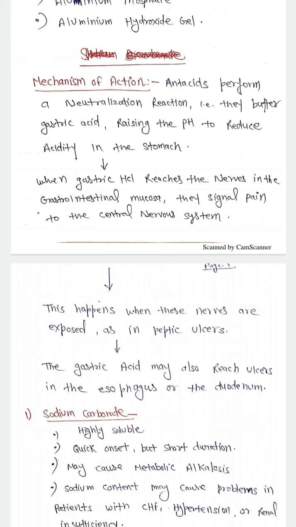In the peptic ulcer, the protective layer of the GIT is damaged, so the acid directly acts on the nerve endings, which creates pain and different issues in the stomach. The gastric acid may also reach an ulcer in the esophagus or the duodenum.